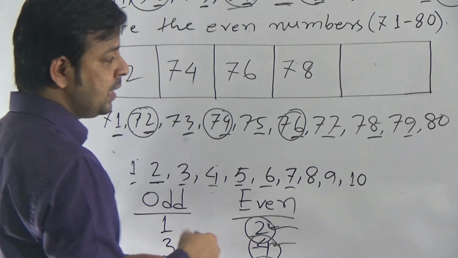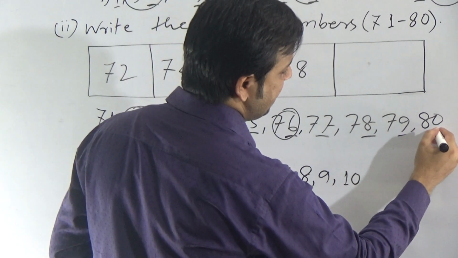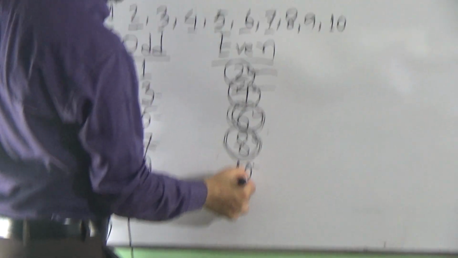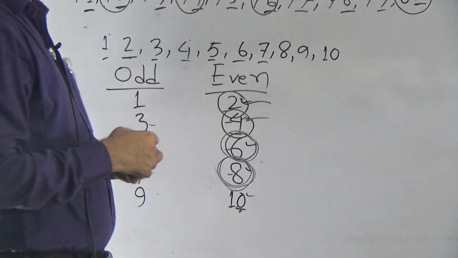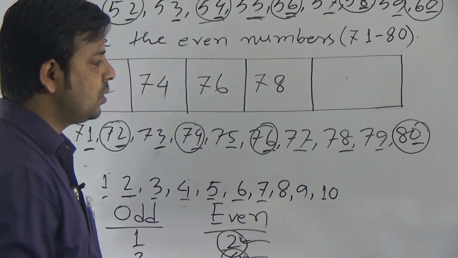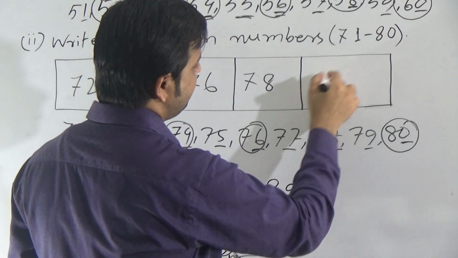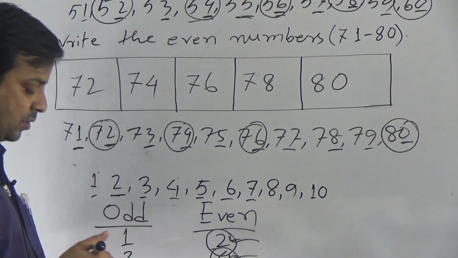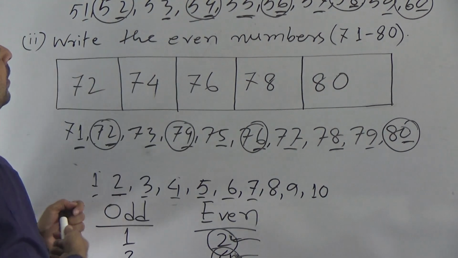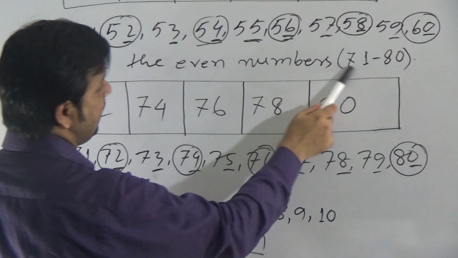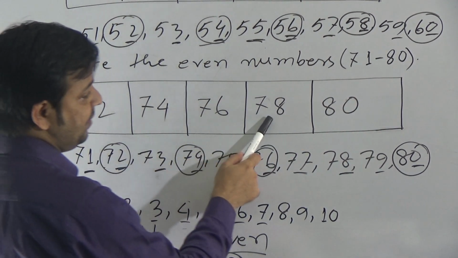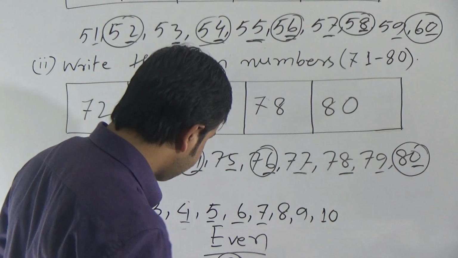Now go to the next number 80. Here the ones place is 0. If the ones place is 0, the number will be even. So the last number 80 is even. So you can say the even numbers from 71 to 80 are 72, 74, 76, 78 and 80.